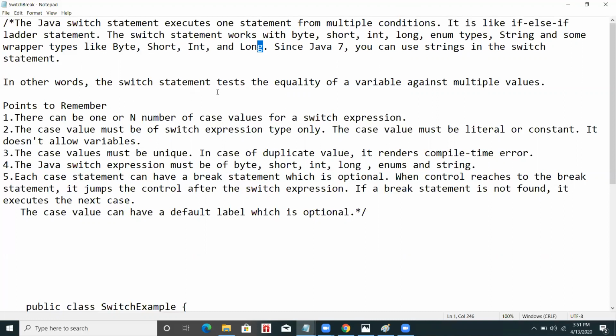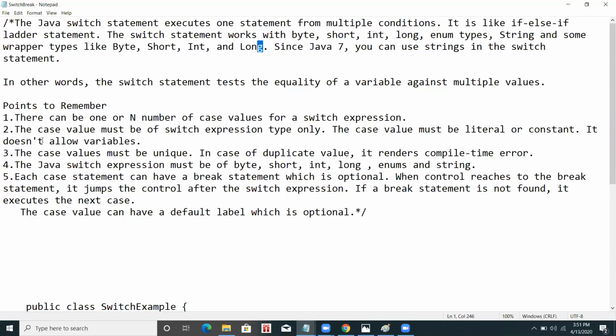In other words, the switch statement checks the equality of a variable against multiple values. Whichever value matches the variable, that case's code is executed. It will be clearer from the example.